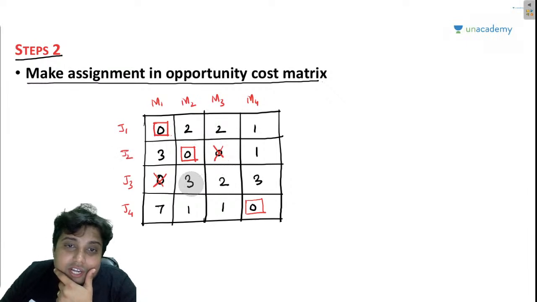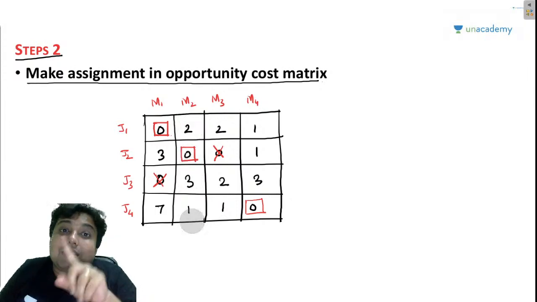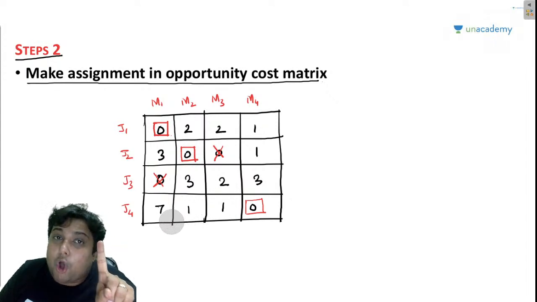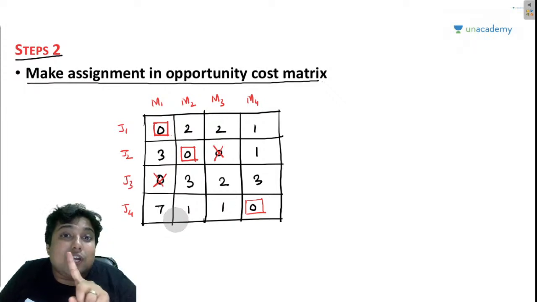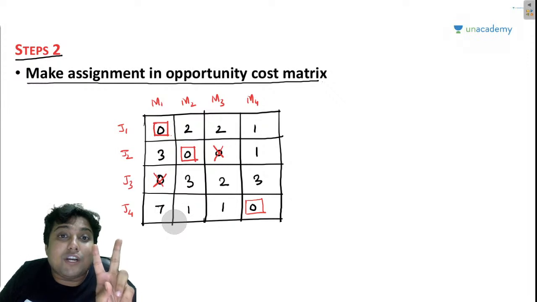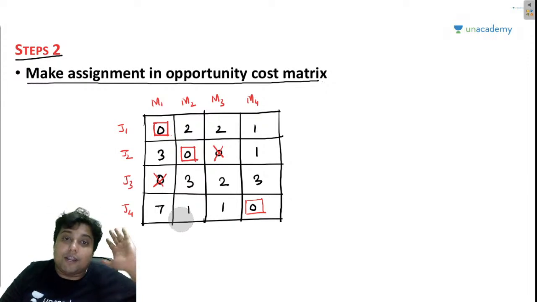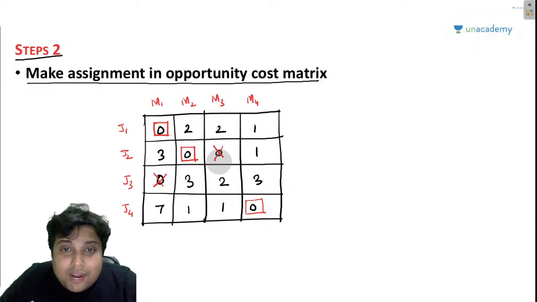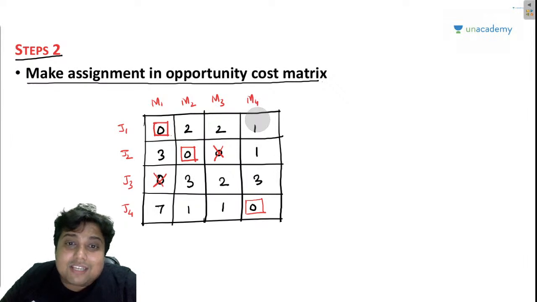If any extra 0 would have been here along with this 0, I would have skipped this machine. Because remember, if there is more than one 0, we cannot grab an opportunity when there are two equal opportunities, so we skip for the moment. But now there is only one 0, so I did not skip; I chopped off this 0. Now look at the third column. This third column does not have any 0 left, so we cannot make any assignment. Now look at the fourth column. Already one assignment is there.